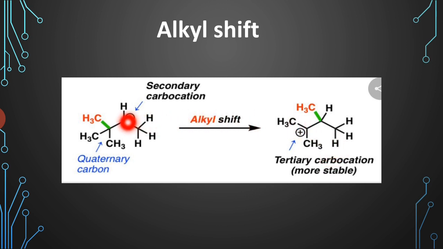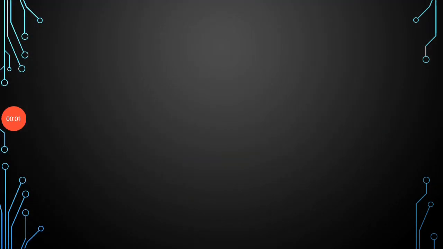Okay, so alkyl shifts from this carbon atom to this carbon atom. Okay, and thus the tertiary carbocation which is formed is the more stable. So this is the alkyl shift. Understood? Okay. Next, factors affecting the SN1 reaction.